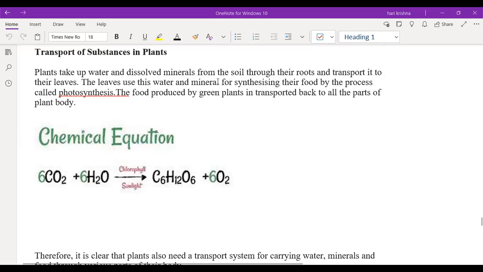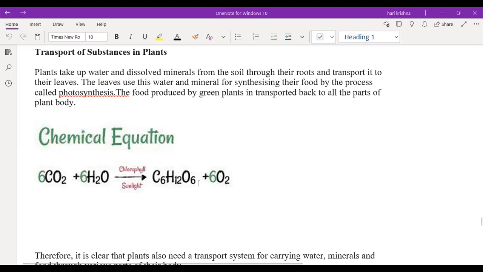Good. Listen. Reactants means whichever substances are undergoing the reaction. Products means the different substances we get after the chemical reaction. Clear? If you see this arrow, it is pointing to the right side. The left side of the arrow is called the reactants, and the right side of the arrow is called the products.